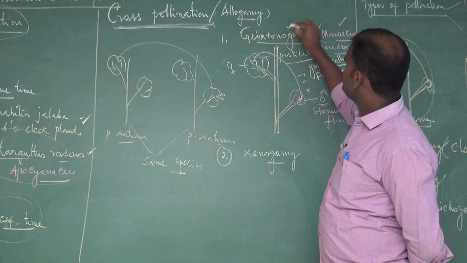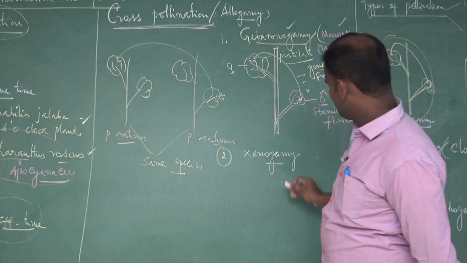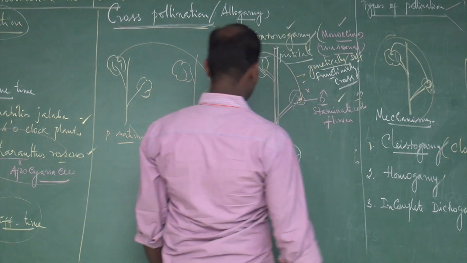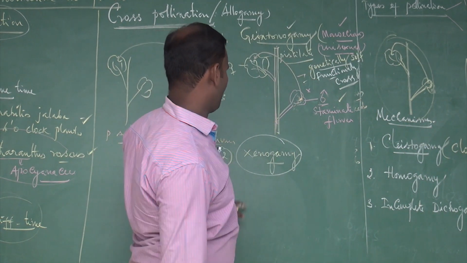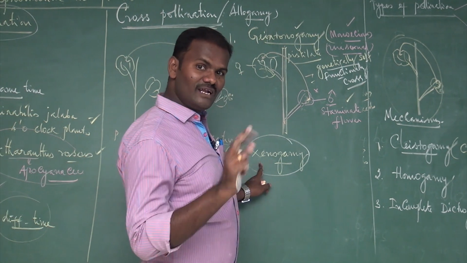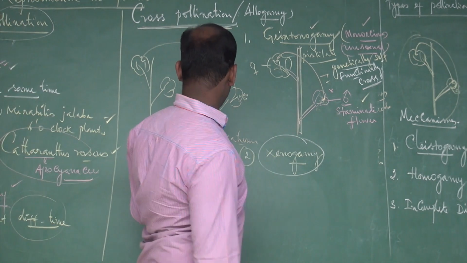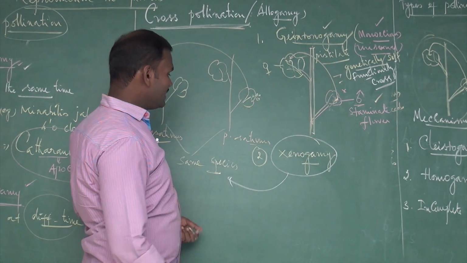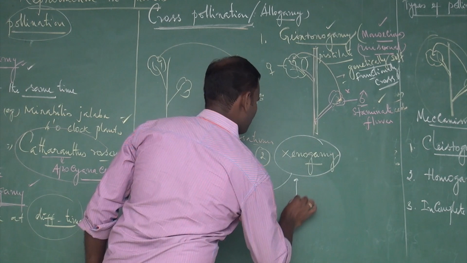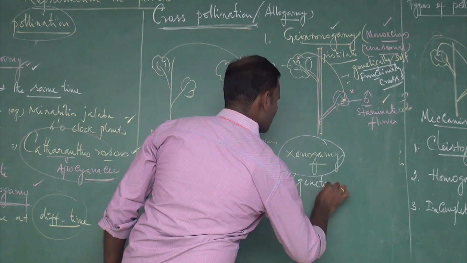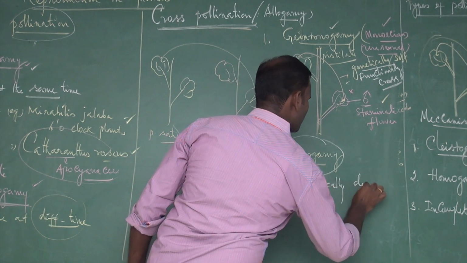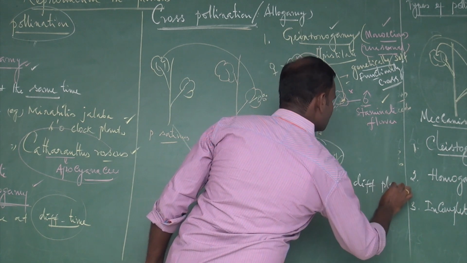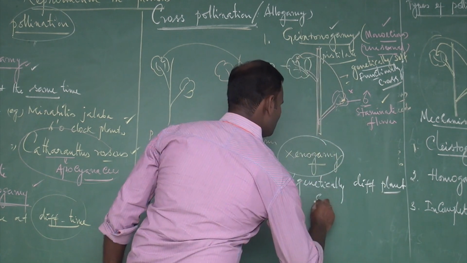These are called geitonogamy. But in xenogamy, two different plants of the same species are involved. What is called xenogamy? Genetically different plants, but the same species.